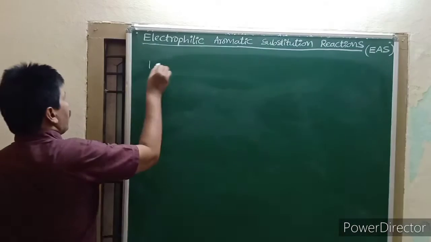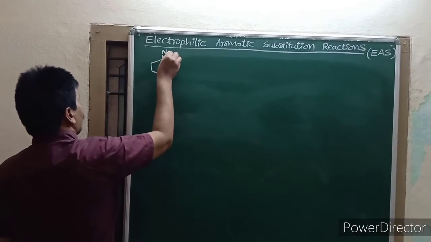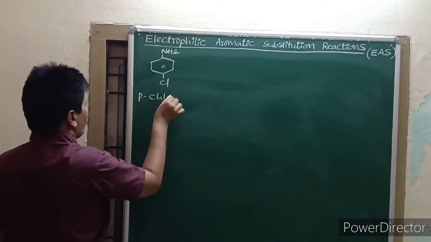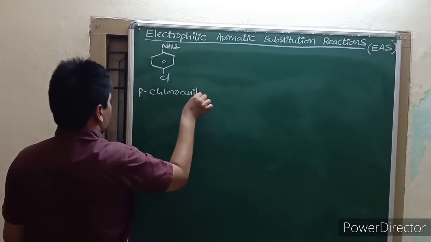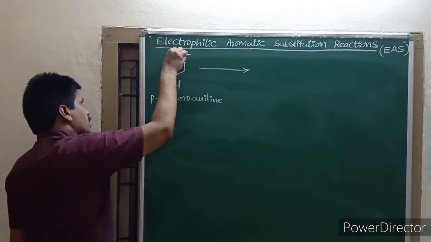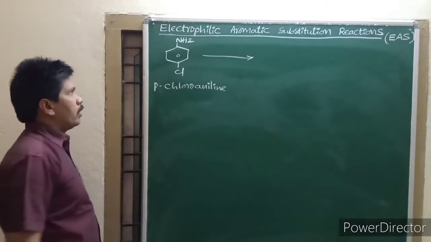An example is para-chloroaniline. In para-chloroaniline, the para position of the NH2 group is blocked with chlorine.